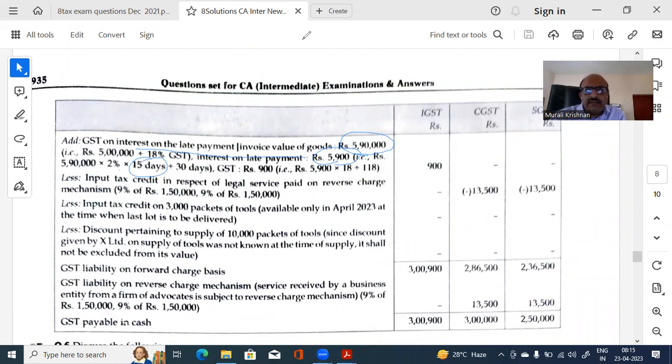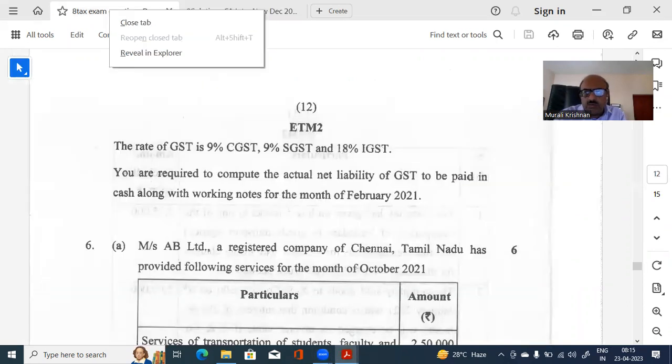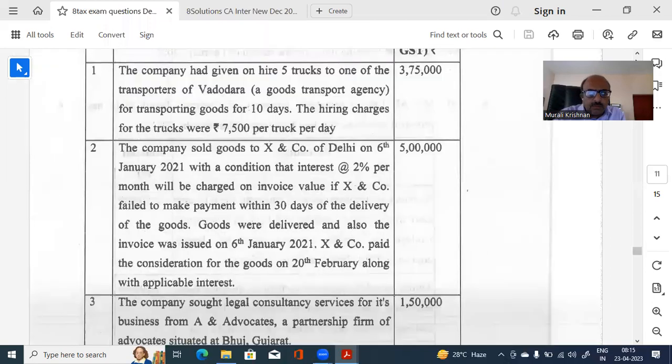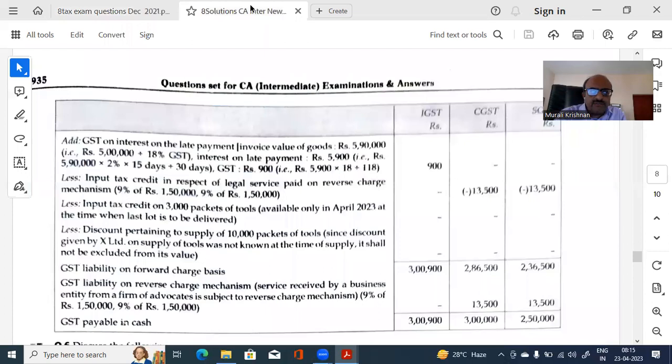That is a mistake I made. See what the question is saying: 2% per month. I thought it was per year. These are mistakes that we are prone to making. Be careful while reading the question and write it down.